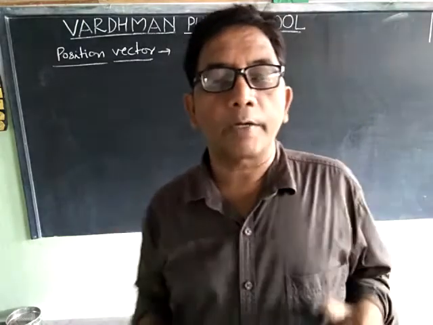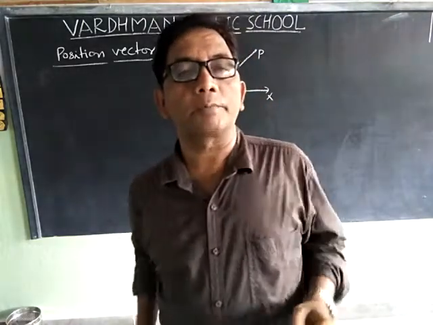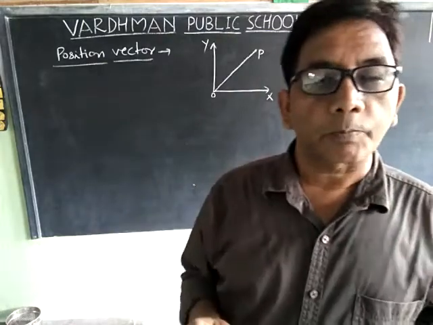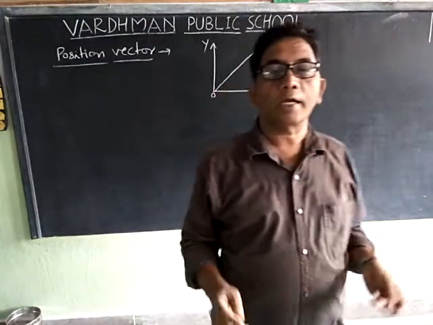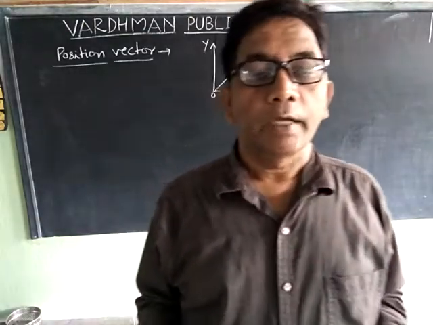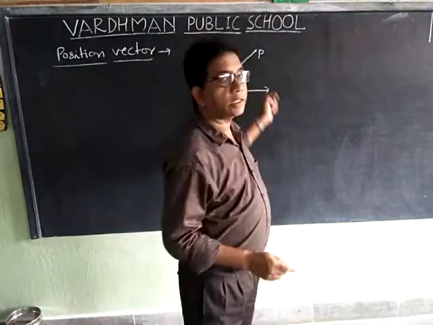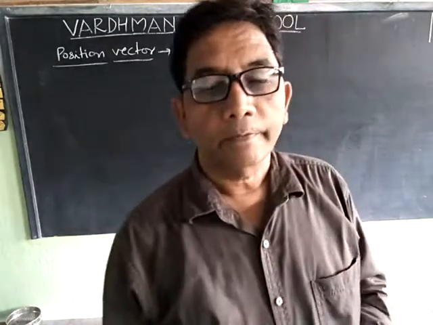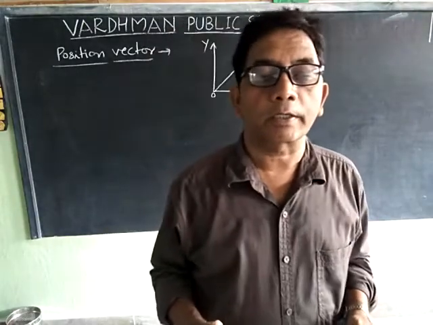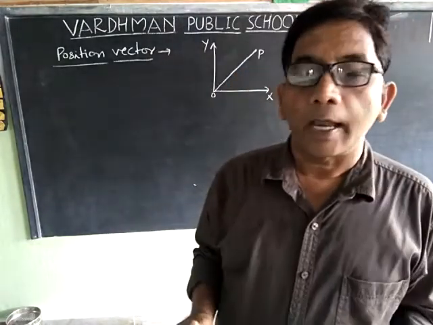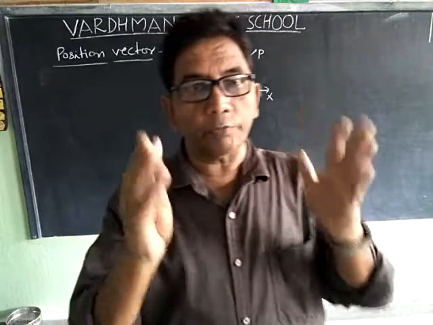Consider motion of an object in xy plane. Suppose an object is at point P at any instant t, then OP is the position vector of the object at point P. Position vector gives us two pieces of information.